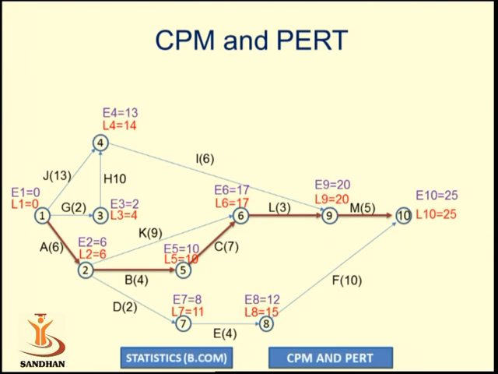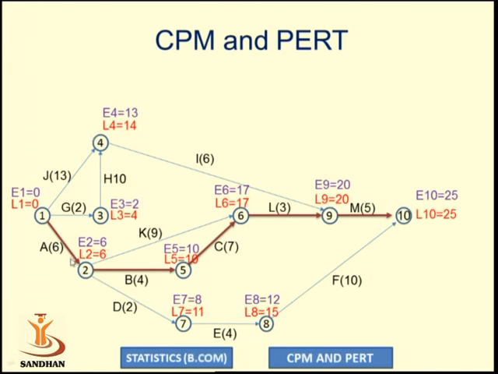Now to determine the critical path, we have to use the critical activities where EI and LI values are the same, EJ and LJ are the same, and the difference EJ minus EI and LJ minus LI should be equal to the duration of the activity.